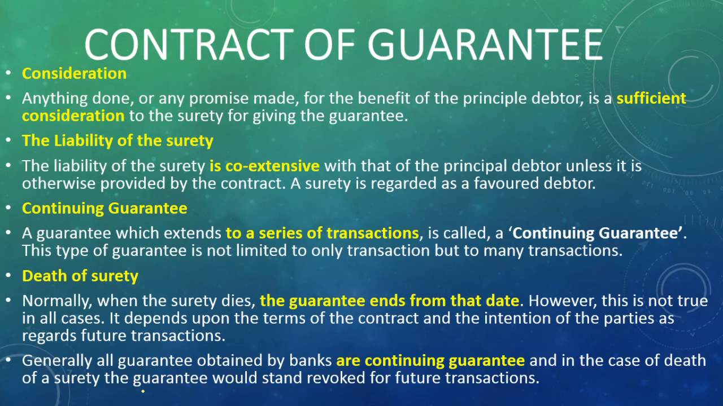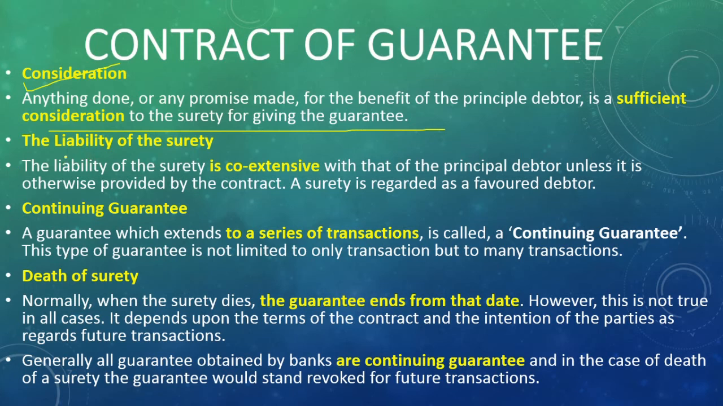What will happen to the contract if anything happens to the principal debtor, the creditor or the surety is explained in this. So there should be consideration. The bank is giving a guarantee to whom? The creditor. That means the bank should get sufficient consideration from the principal debtor. Then only will it give the guarantee. So consideration should be there in that contract.